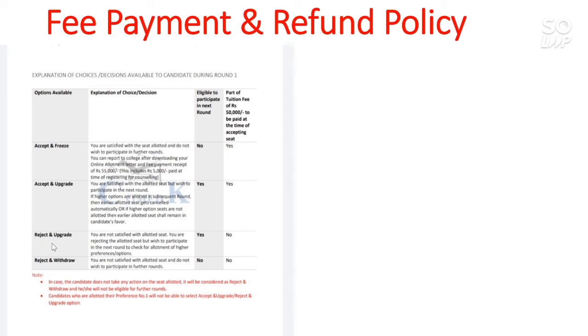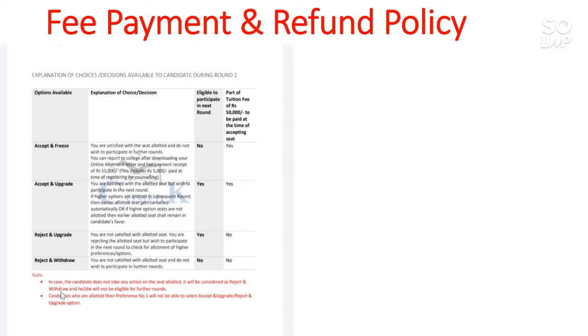And in case of reject and upgrade, you are eligible for the next round but you don't need to pay the 50,000 amount. And the last choice, reject and withdraw, means you don't want to participate in the further rounds and don't want to take the admission, so you will not be eligible for the next round and don't have to pay the amount.